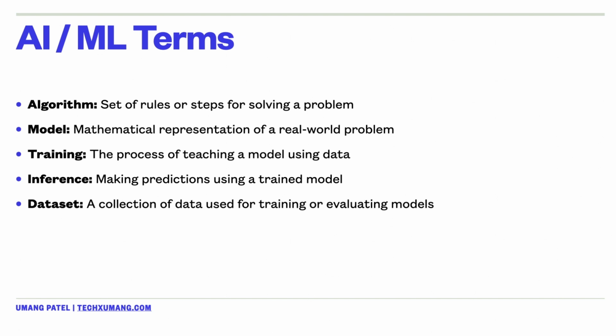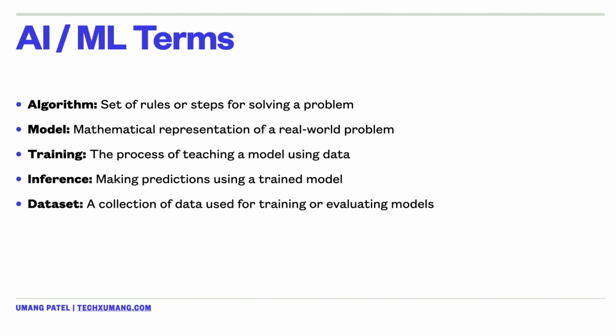And then we have training, which is simply the process of teaching the model using the data that we give, right? And then inference would simply be making predictions using a trained model, right? And inference is sometimes used as a verb when we want to test a prediction against a given trained model. Finally, we have a data set, which is simply a collection of data that is used for training or evaluating models.